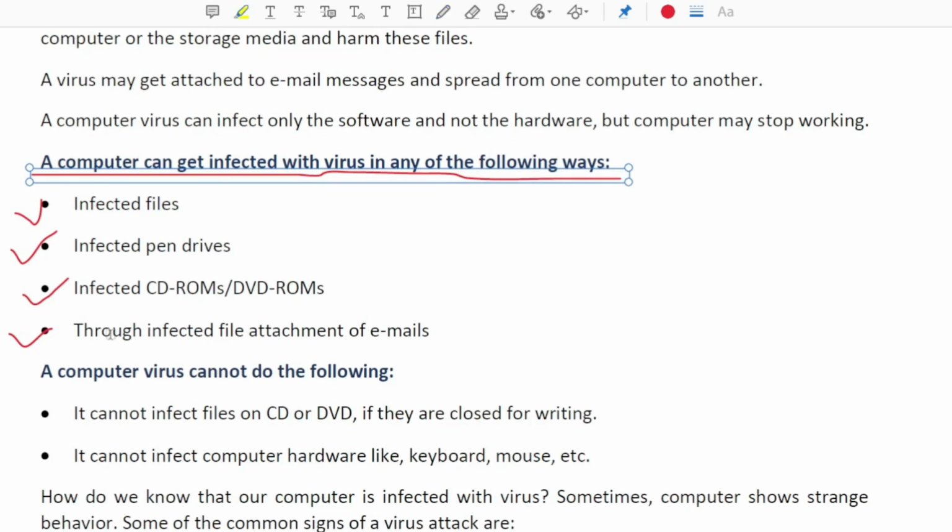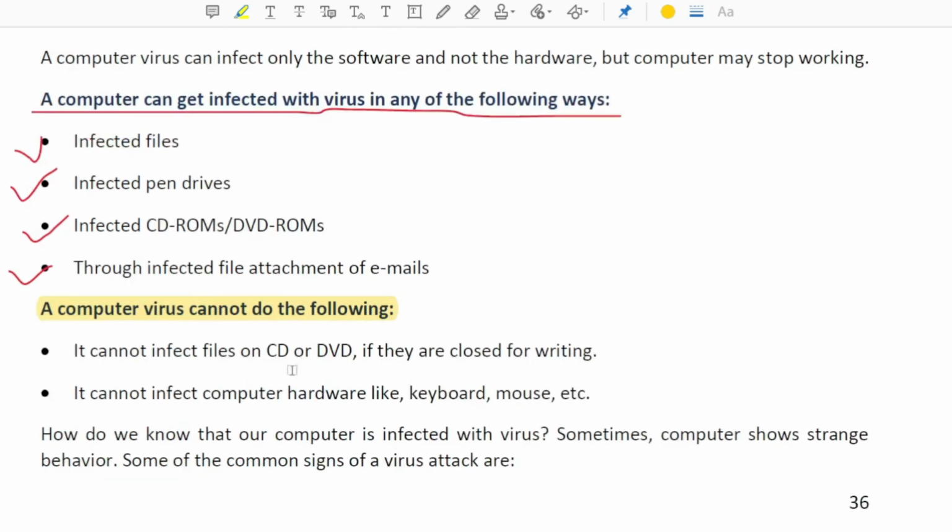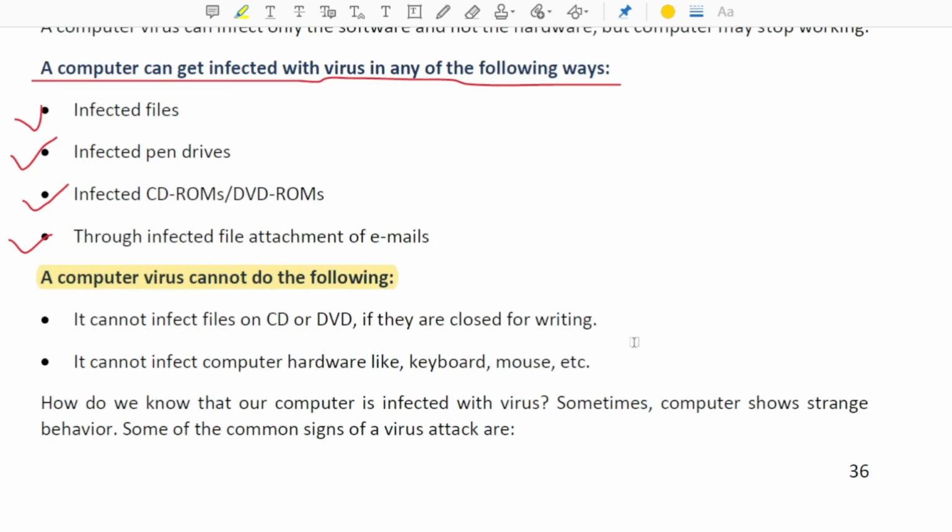But what the computer virus cannot do is also important, you should know it. It cannot affect any CD or DVD if they are closed for writing. If you purchase a CD or DVD on which you can't write, nothing will be affected on that CD or DVD. The virus can't do anything because it can't write. It also cannot infect computer hardware like the keyboard, mouse, etc. It can't do anything to these hardware parts.